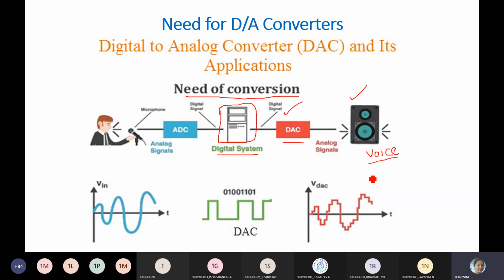That voice is again analog. Here also the voice is analog. So on both sides, the input you give is analog and varying, and here also you will get a signal in analog. Processing is only the intermediate stage, that is the digital processor. So you require a converter in these two places. So that is the need for conversion.